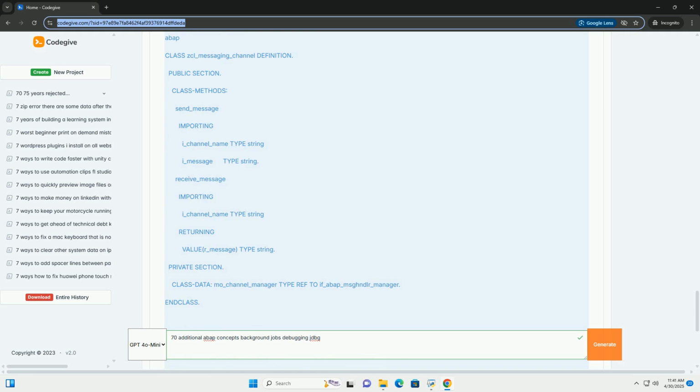Debugging implications: debugging dynamic code can be challenging because the exact code being executed is not known until runtime. The debugger allows you to inspect the values of field symbols and data references to understand the data structures being used. Code example.